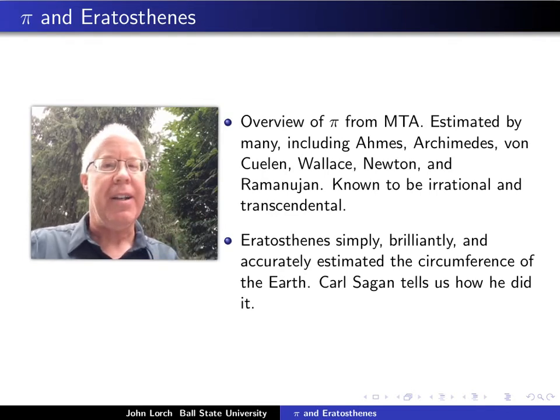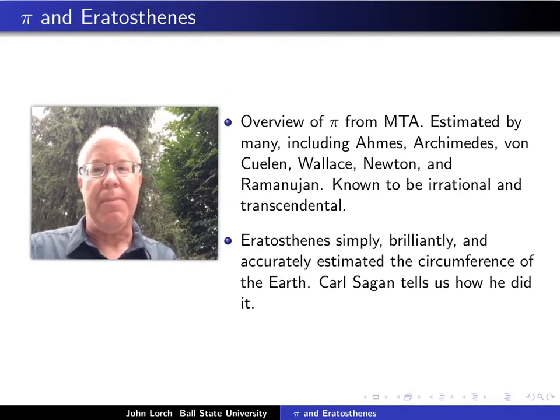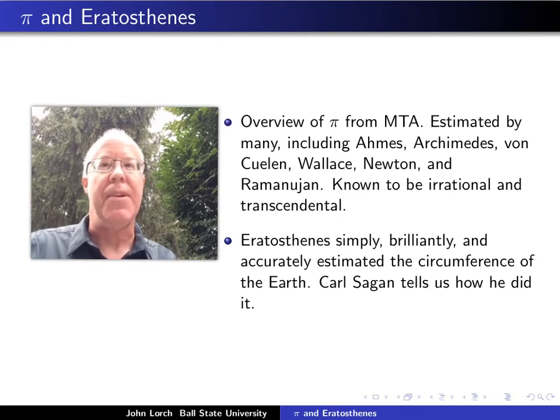Other famous people approximated pi, including Isaac Newton, who for the first time used infinite series as a method for approximating pi. So we learn also that pi is irrational. This was discovered in the mid-1700s by Lambert, and also that pi is transcendental, which was proved by Lindemann in 1882. It turns out that that result is very important to prove that squaring the circle by traditional compass and straight edge methods is impossible.